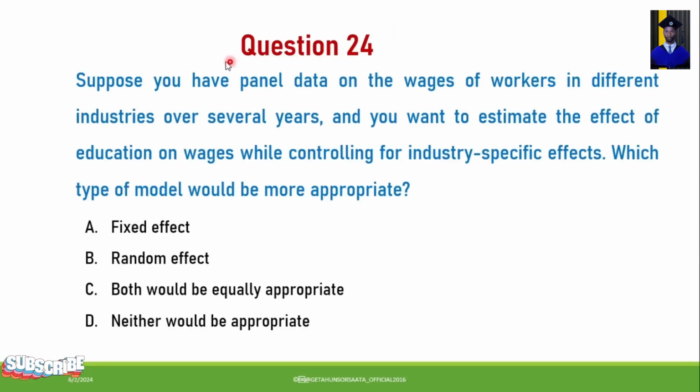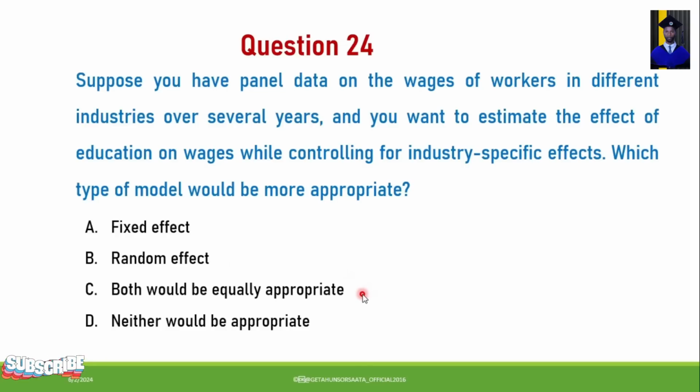Question number 24. Suppose you have panel data on the wage of workers in different industries over several years, and you want to estimate the effect of education on wage while controlling for industry-specific effects. Which type of model would be more appropriate for this scenario? A. Fixed effect. B. Random effect.